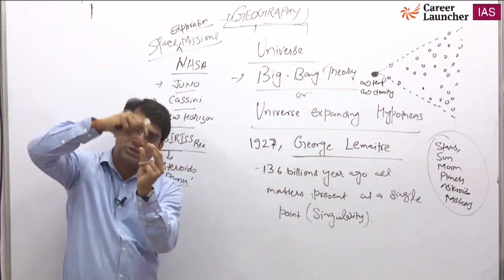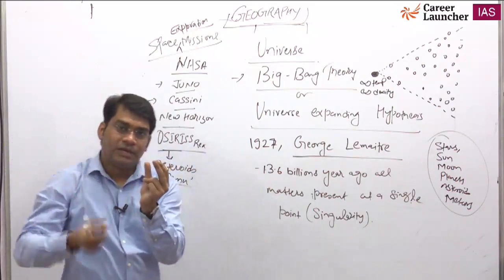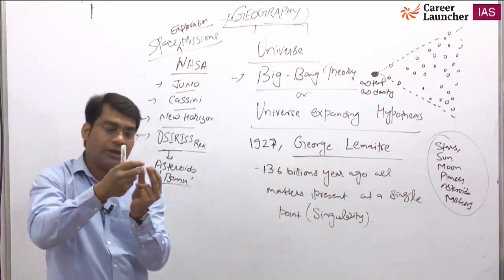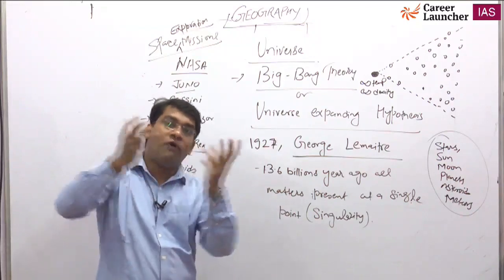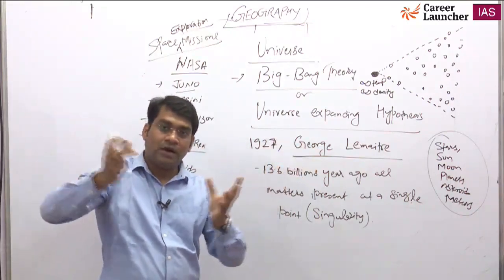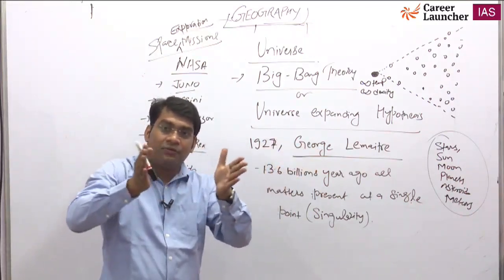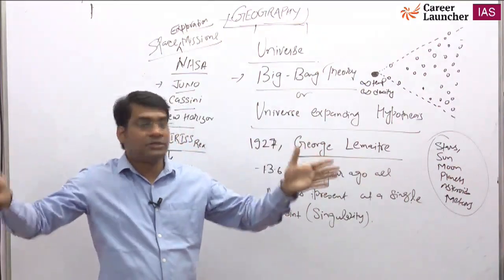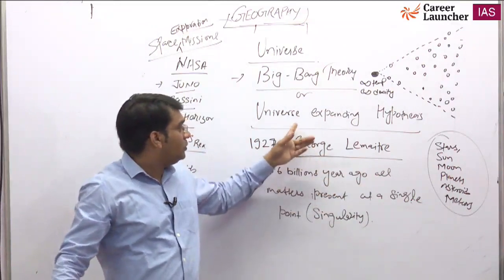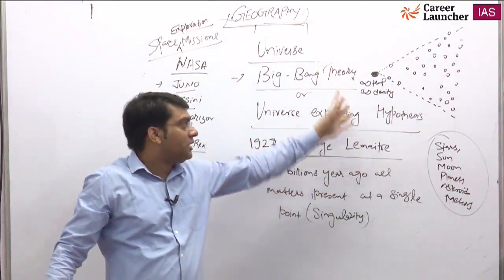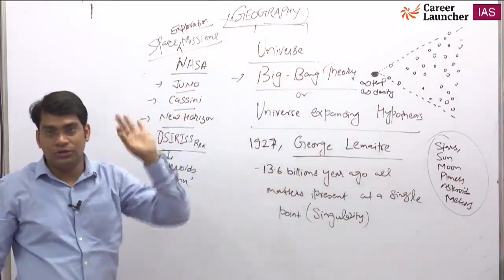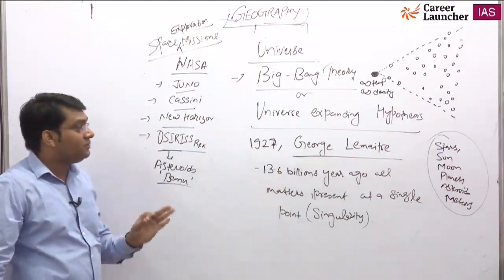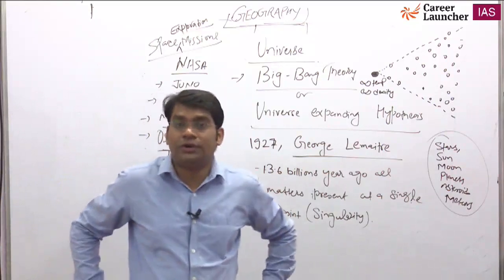Everything, galaxies and stars, was included there. It exploded so violently that the matter is now moving away from each other. This is called the universe expanding hypothesis given in the Big Bang theory, the explanation behind the origin of the universe.